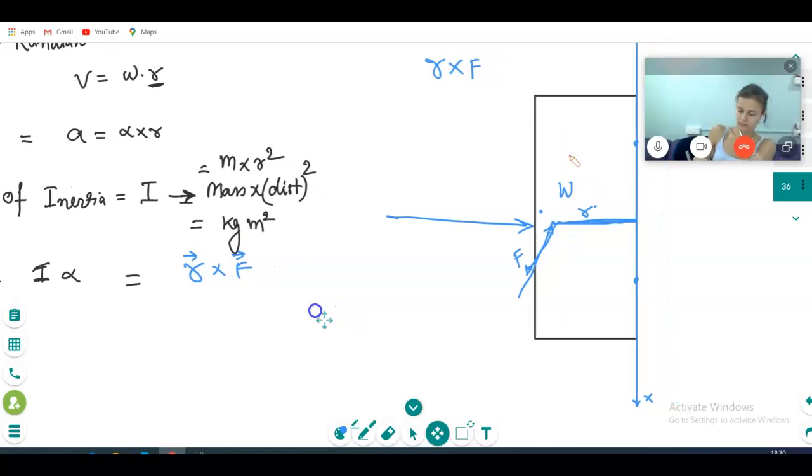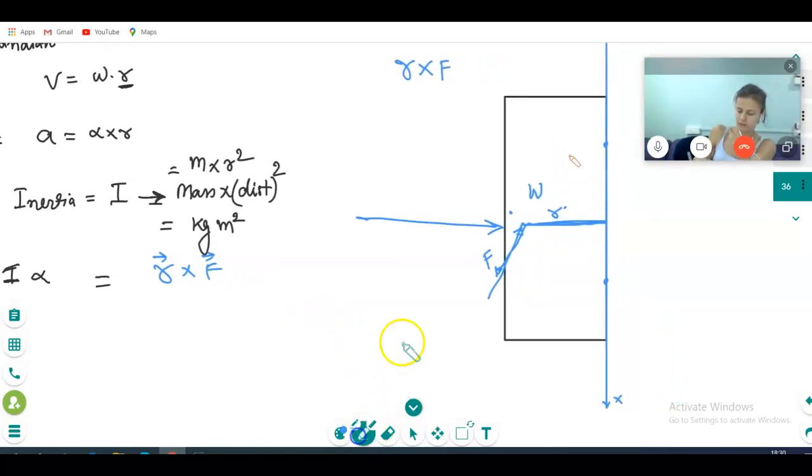Is it clear? Yes. Now you are saying that R is a vector. In this case, if I apply the force in the direction of R, the angle between these two is 0 degrees or 180 degrees, and in the cross product we take sine theta.